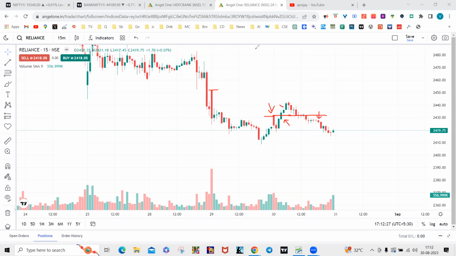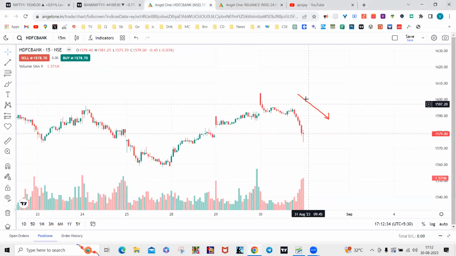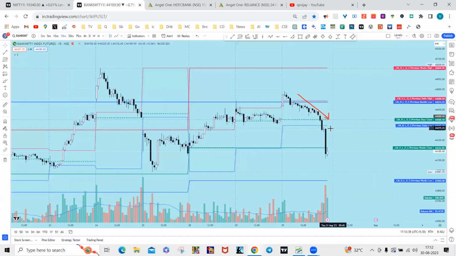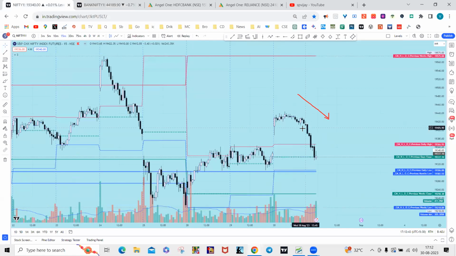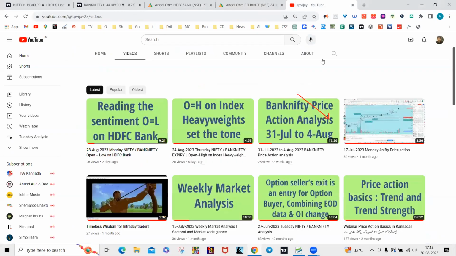So the combined power of heavyweights, that is Reliance going downside in the second half, as well as HDFC Bank, which is the mighty heavyweight as of now, pulled the market down, especially Bank Nifty more because of HDFC Bank, and also Nifty because of the combined effect of Reliance and HDFC Bank. So this is what I want to explain, that this condition repeated in a span of just 2-3 days. Thursday we discussed the same concept, and today we have a similar observation on the market.